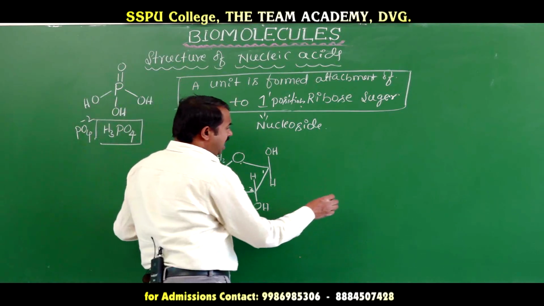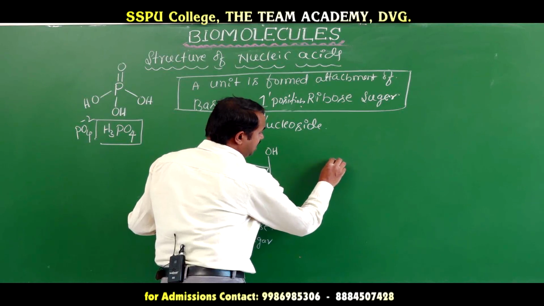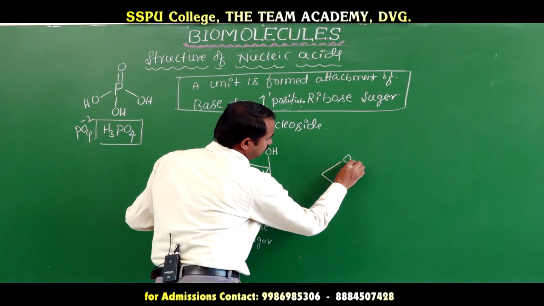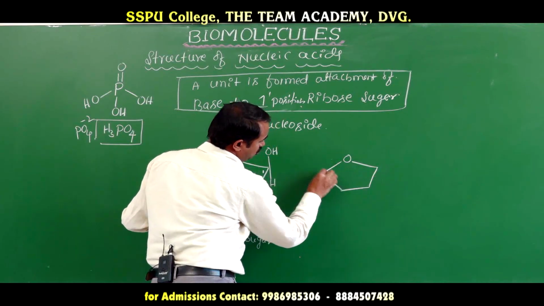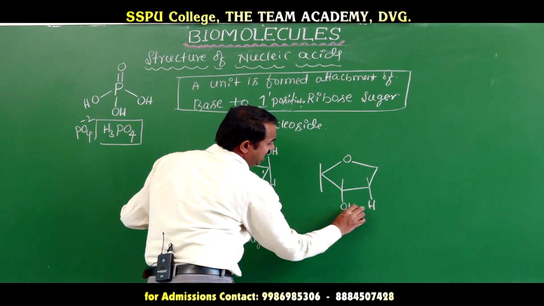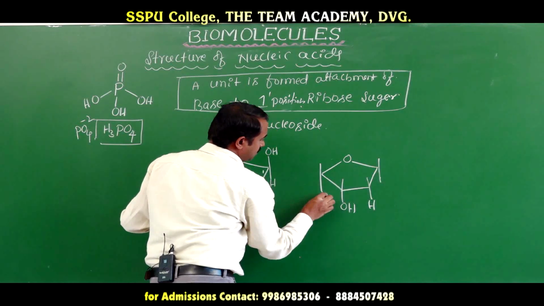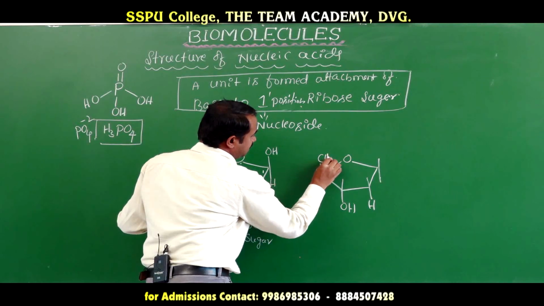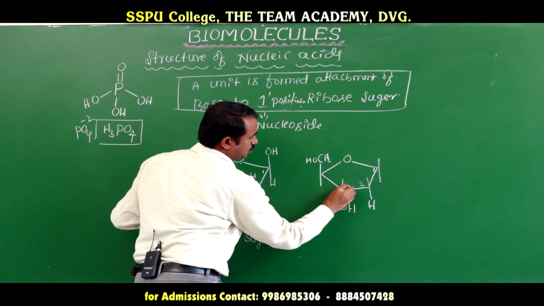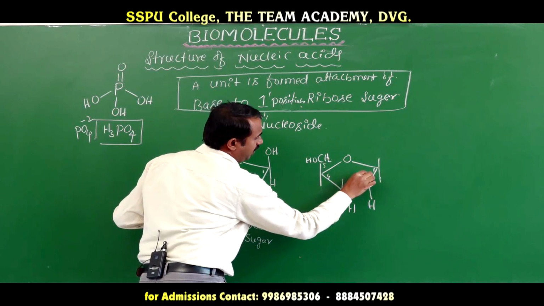Here one ribose sugar and another ribose sugar. You can write another one as deoxyribose sugar, not ribose sugar. Deoxy means here H only. CH2OH, 1, 2, 3, 4, 5.